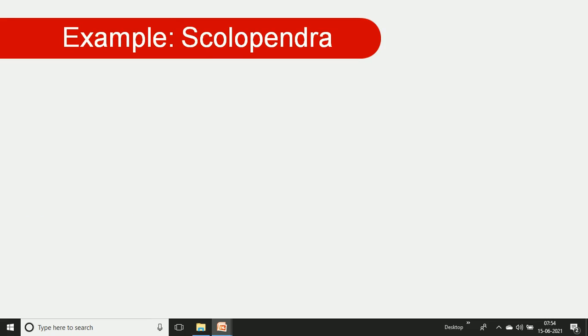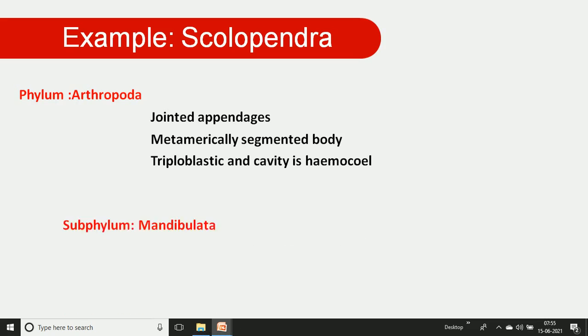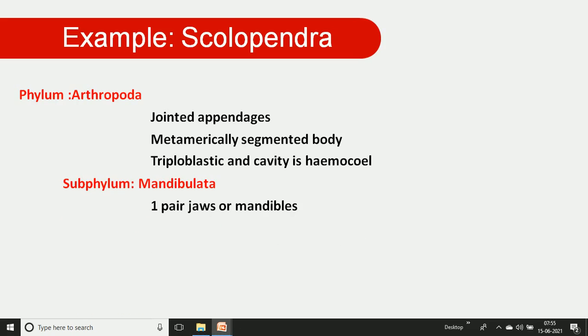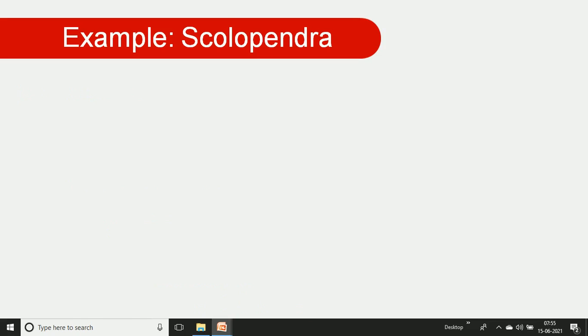An example is Scolopendra, commonly called the centipede. Let us look at its systematic position. Scolopendra belongs to phylum Arthropoda because of jointed appendages, metameric segmentation and being a triploblastic animal. Subphylum Mandibulata, with one pair of jaws. Class Myriapoda, because of many feet and respiration by trachea. The order is Chilopoda, and the genus is Scolopendra. This is the systematic position of the example Scolopendra, or centipede.